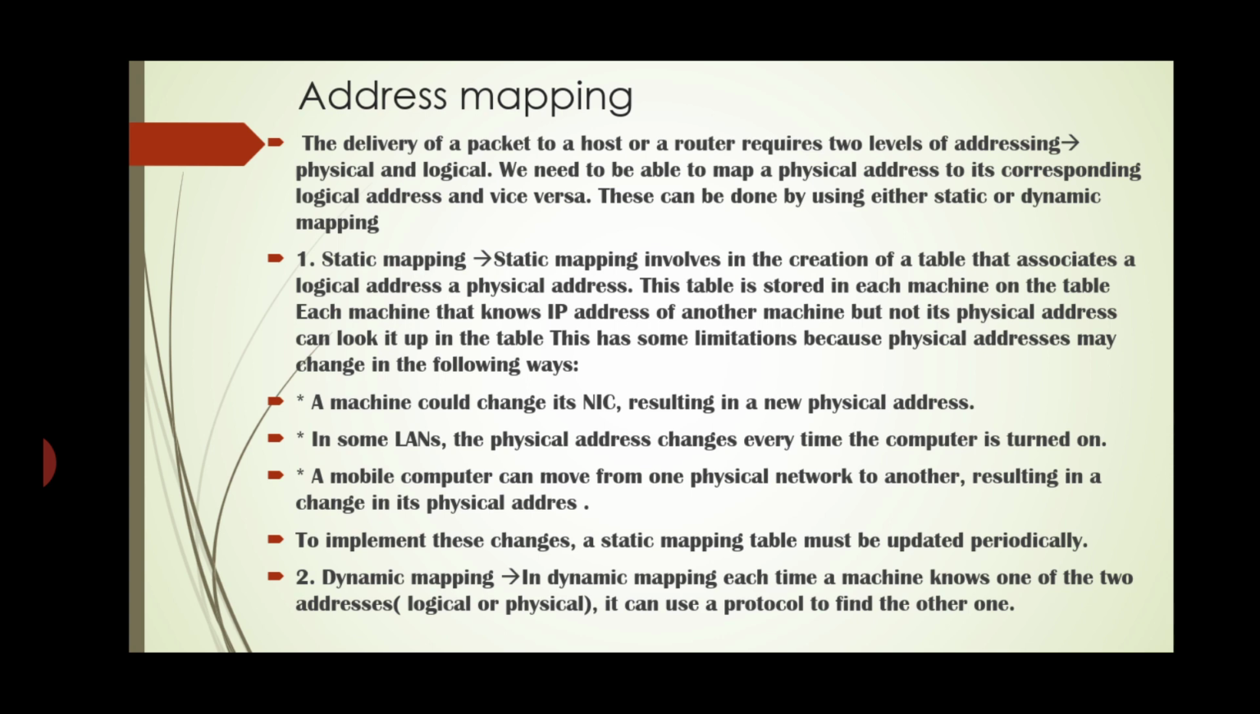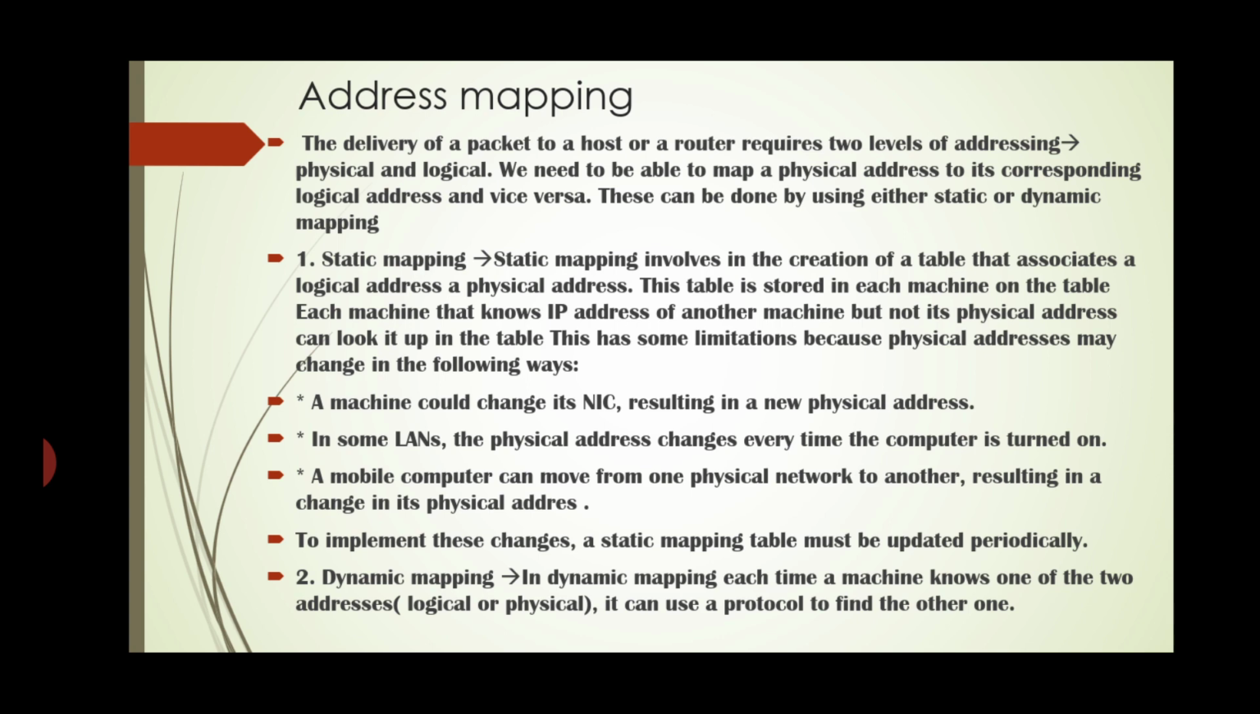The first one is static mapping. Static mapping involves the creation of a table that associates a logical address with a physical address. This table is stored in each machine on the network. Each machine that knows the IP address of another machine but not its physical address can look it up in the table. This has some limitations because physical addresses may change in the following ways.